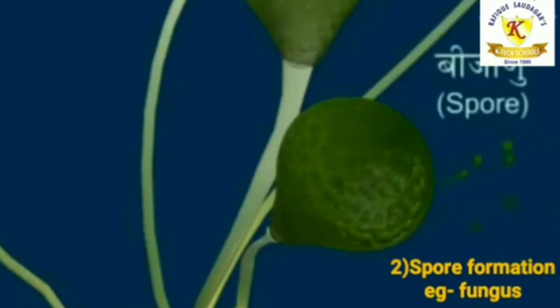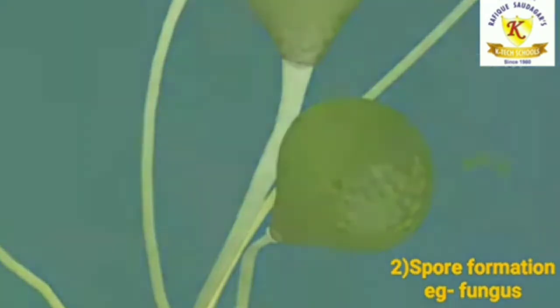When the spores are released, they germinate in moist and warm places. Once the spores get favorable conditions, new fungal colonies develop.